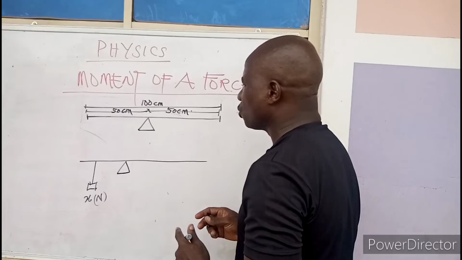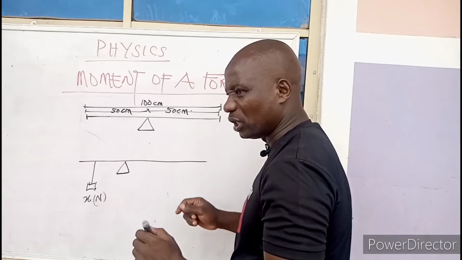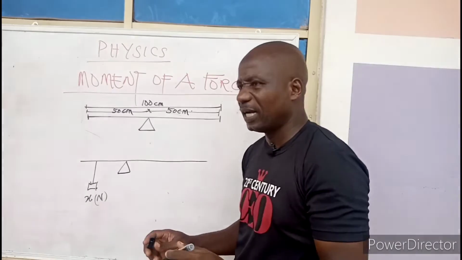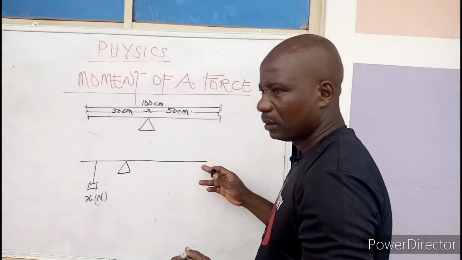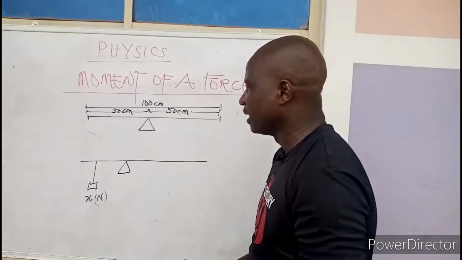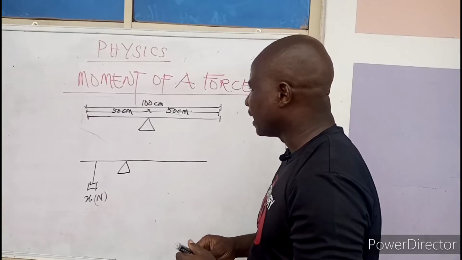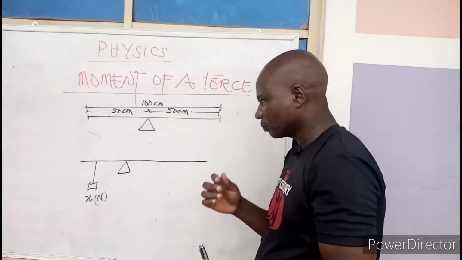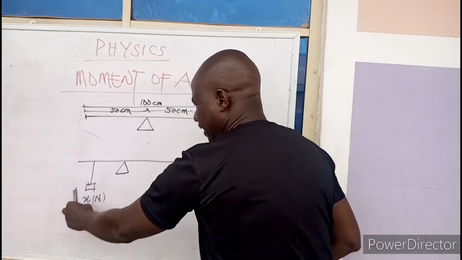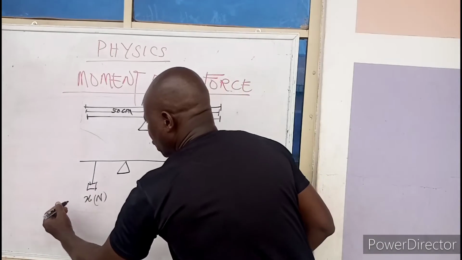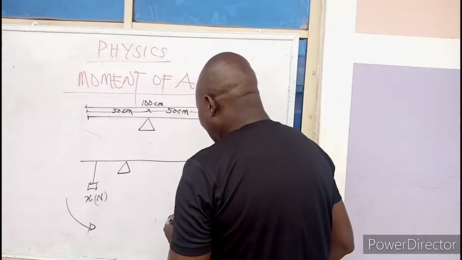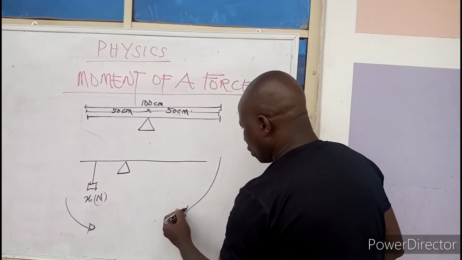Now, if they ask you to find the mass of the body, you should know that the mass will be at the center of the entire length. That is going to be at the center. Another thing is, when you are studying moment, the moment I place this mass here, of course, this side is going to tilt in this direction. Then to balance it, this one has to go this way.